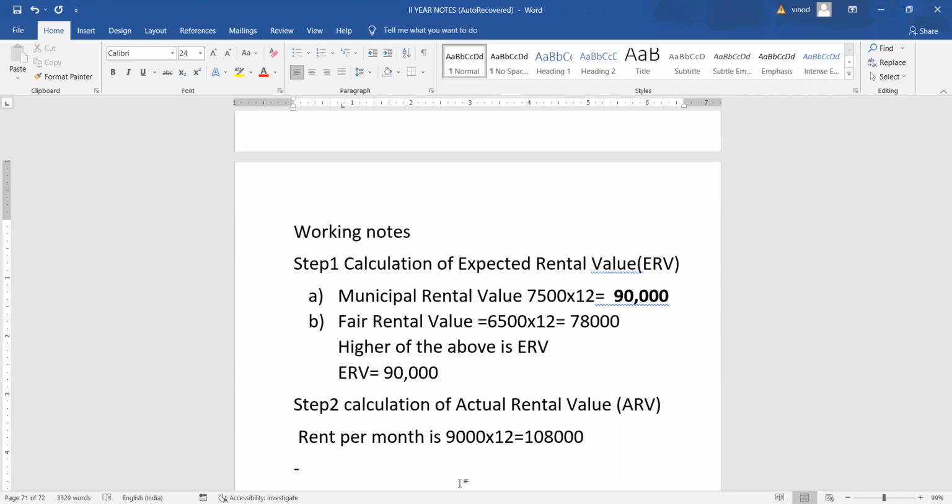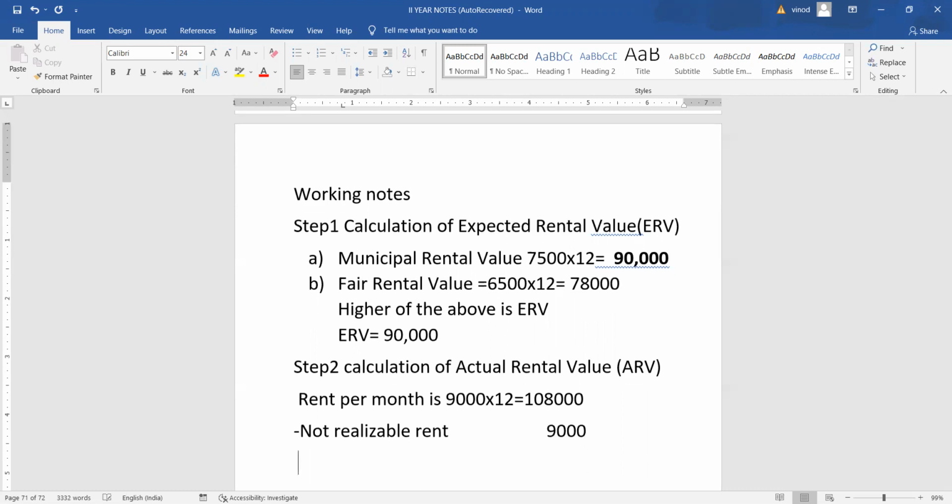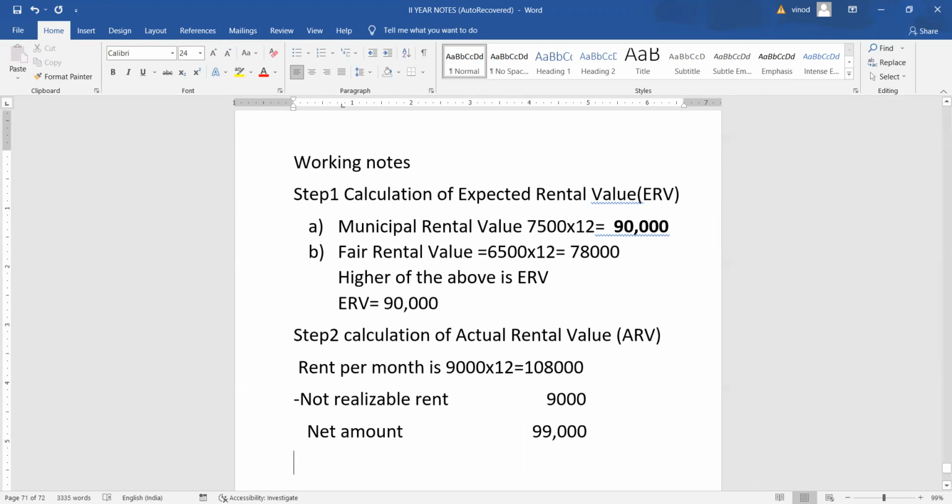So we should deduct that not realizable rent. Net amount is 99,000.